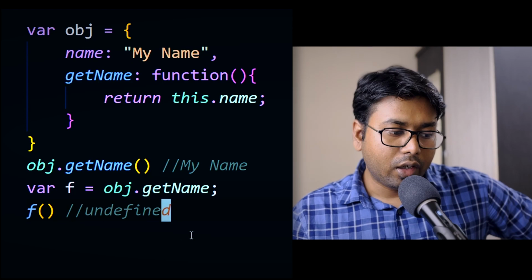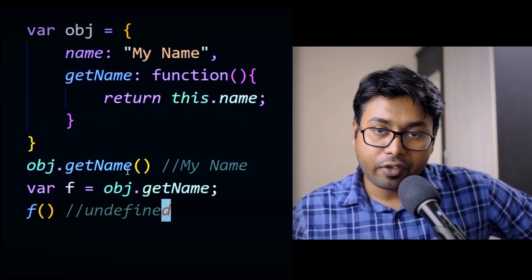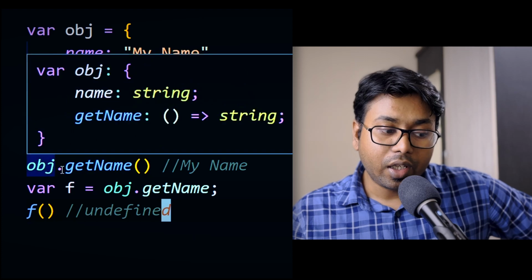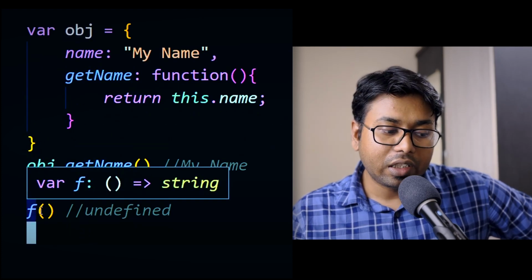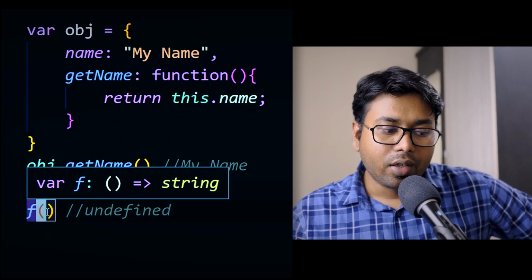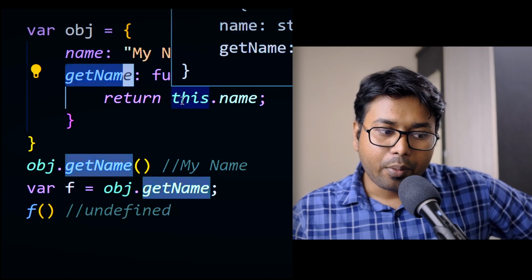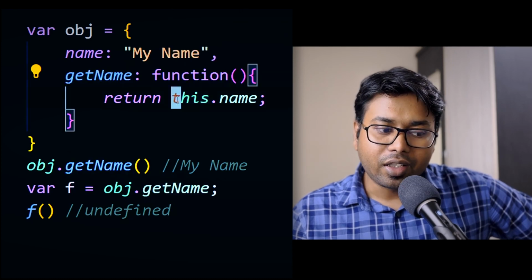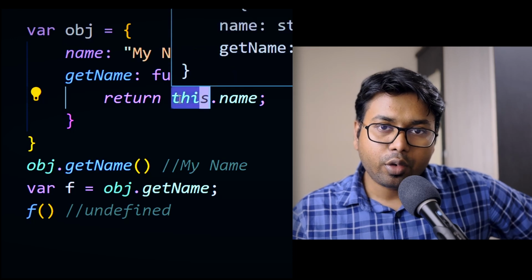But why? Remember I told you that whenever you use the dot to call a function, only then do we set the context as the object. But in this case we are calling this function without any dot. Then this function getName is going to be executed, but the context is not there. So this keyword will not point to this object. This keyword will point to something else.